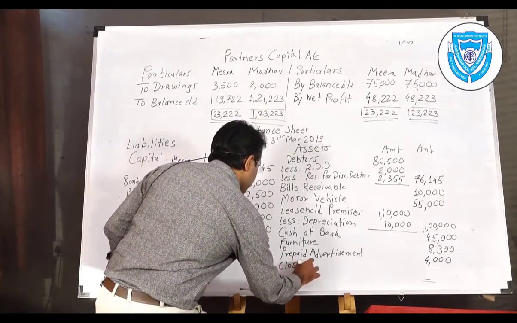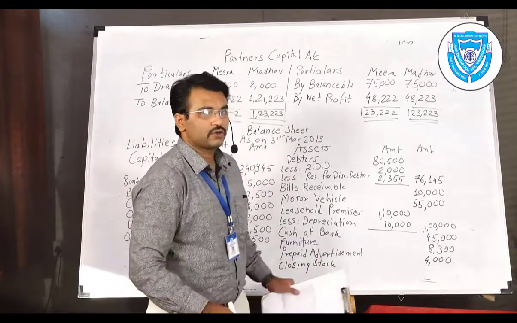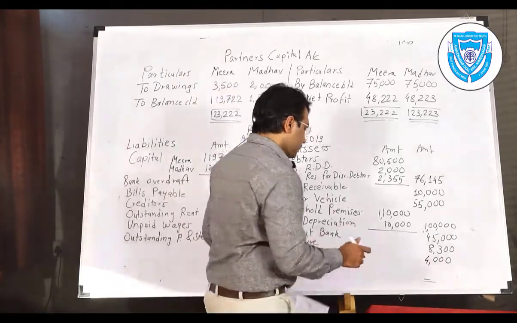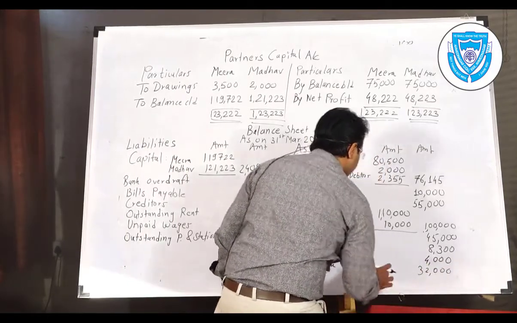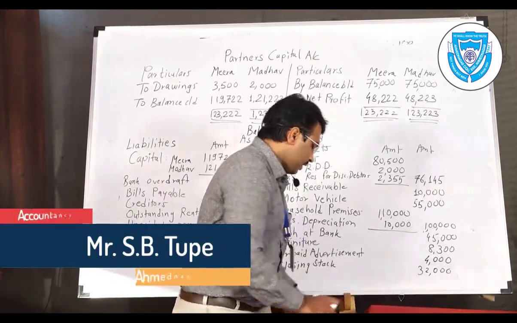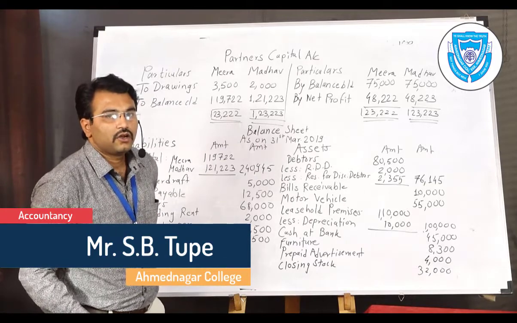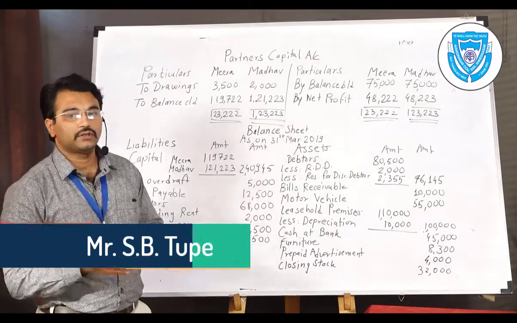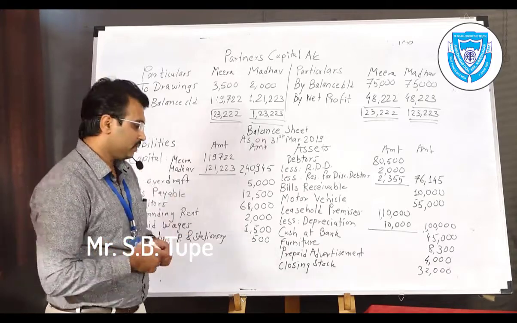Then closing stock. Second effect of this closing stock. First is in the trading account. Second is it is in the profit and loss account. That is the final item which we had written. Now we can make the total and find out whether the total of assets and liabilities is matching with each other.